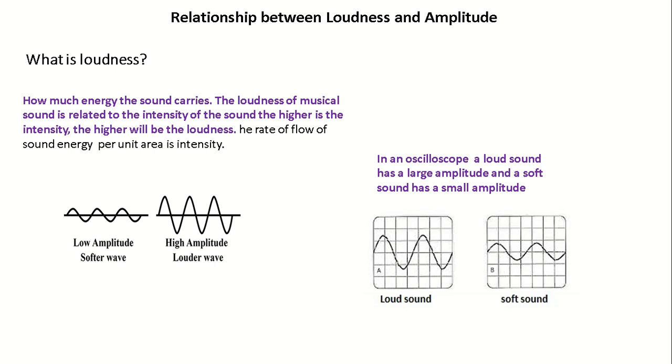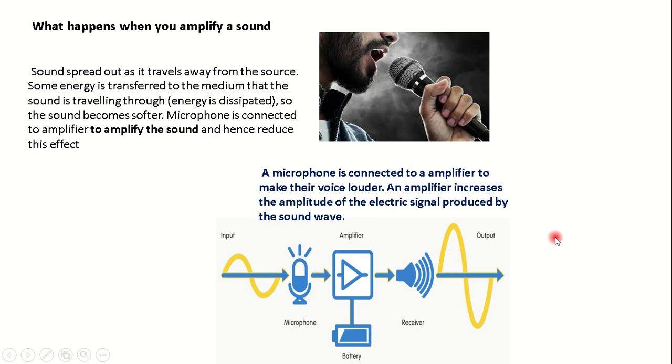So amplitude is the way an oscilloscope tells you that a sound is loud or soft. A loud sound will be displayed with a larger amplitude, while a soft sound will be displayed with a smaller amplitude. Now, what happens when you amplify a sound?